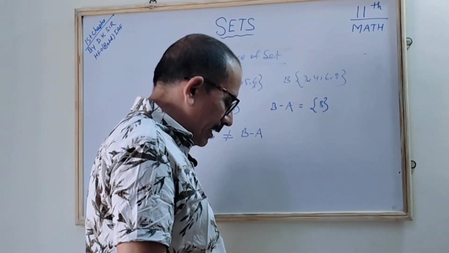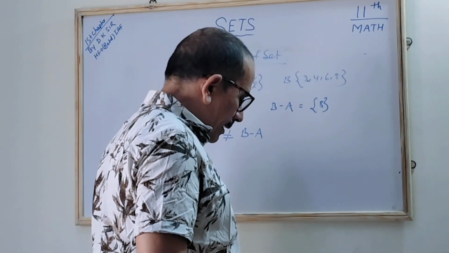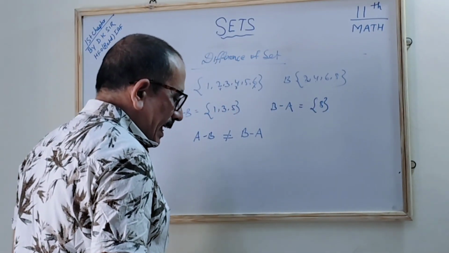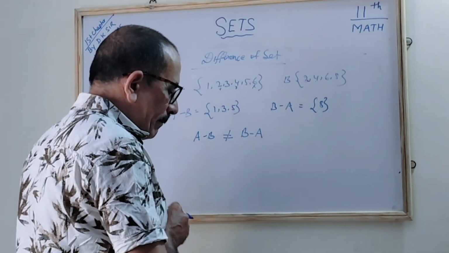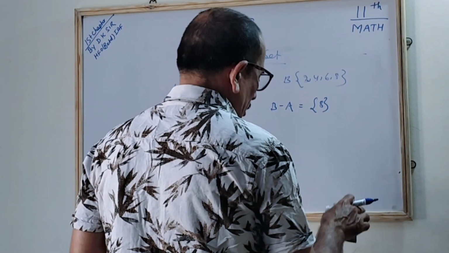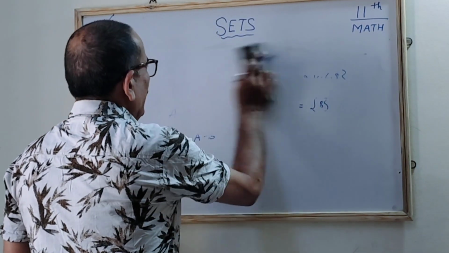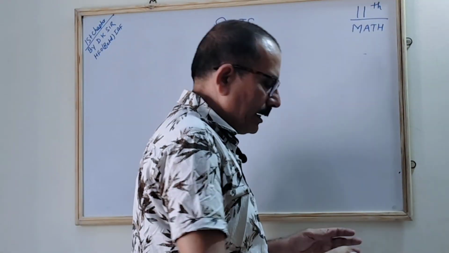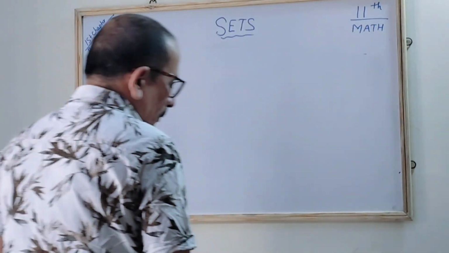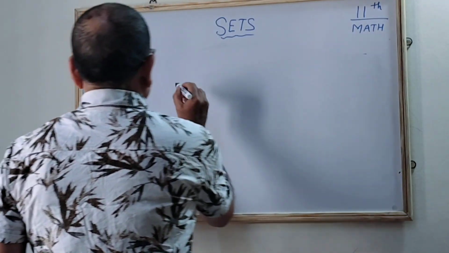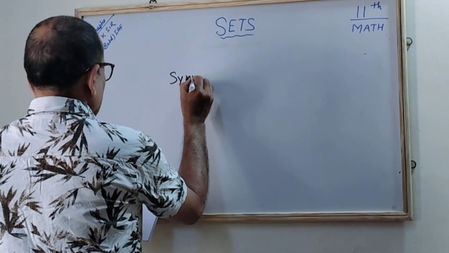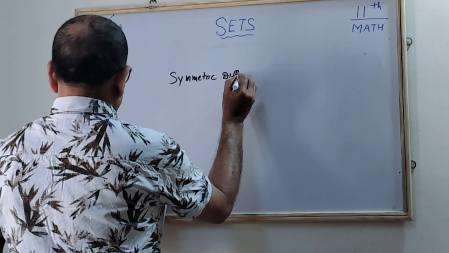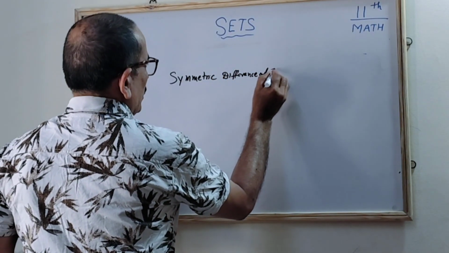Now the symmetrical difference of two sets. What is the symmetrical difference between two sets? If A and B are two sets, then the symmetrical difference of A and B is the set (A minus B) union (B minus A). I'll explain it to you. Please have patience, it will hardly take 10 more minutes. Please bear with me. Symmetrical difference of two sets.